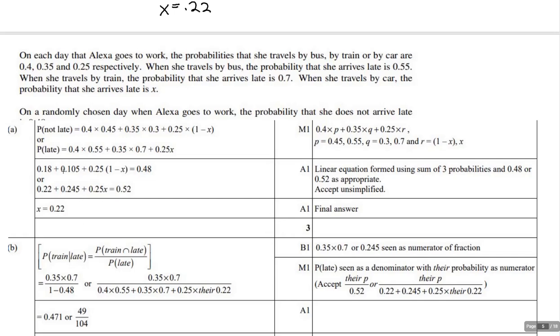So say, for example, you did the method right, you wrote the equation right, but then you got the wrong answer, you would get 2 out of 3 points. And in this situation, if you just write 0.2, in most cases, I don't think you're going to get a point unless there's some work to back it up.